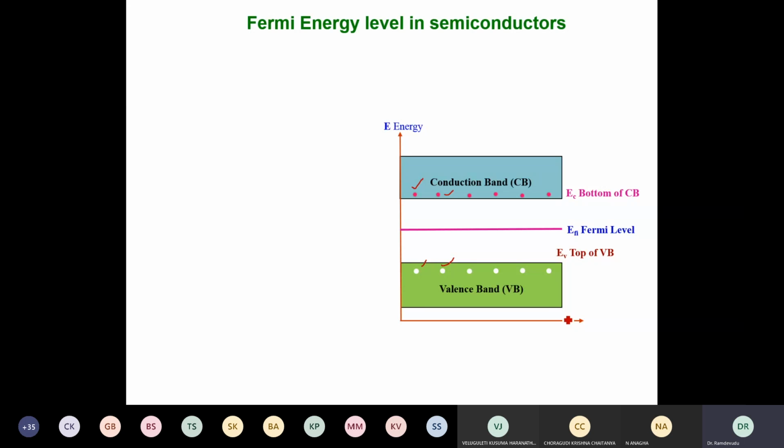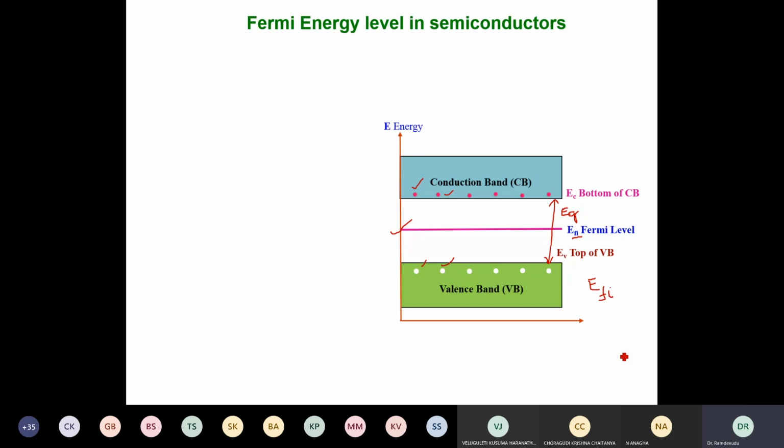So thereby, we say that the weighted average of these carriers in the conduction band and valence band is exactly at the center of the EG. This is the EG. So the Fermi energy level is neither in CB nor in VB. It is at the center of the EG, that is, the forbidden energy gap. So in intrinsic semiconductors, the Fermi energy level is called EFI.